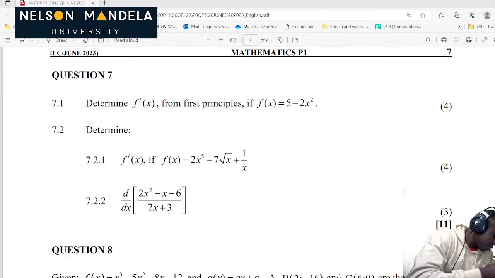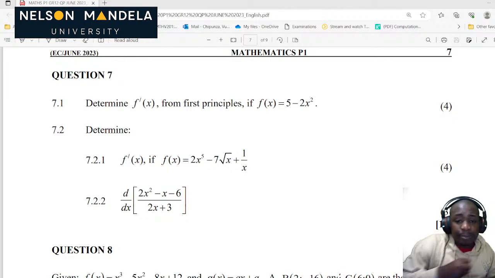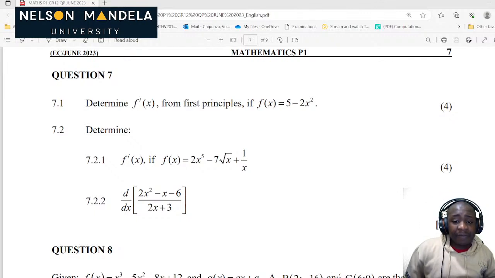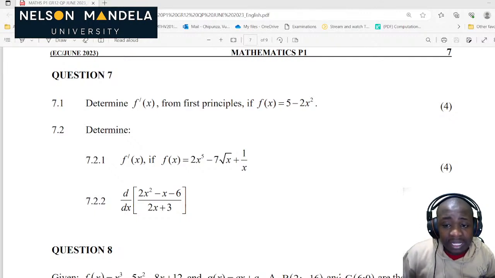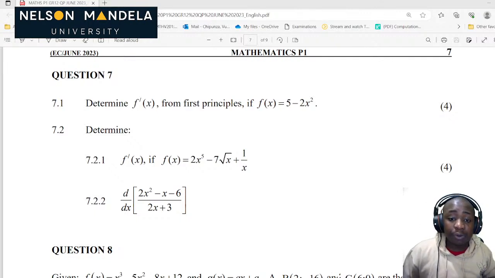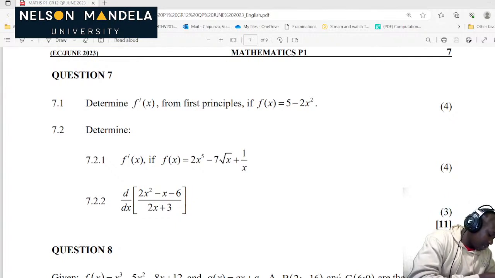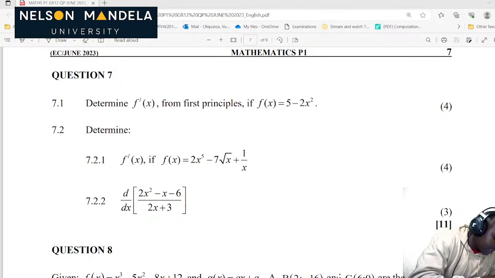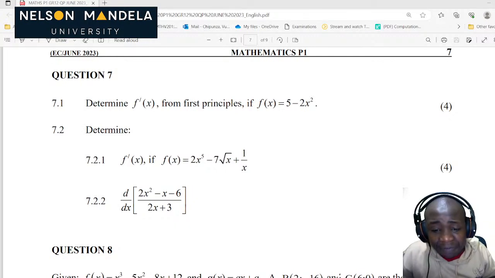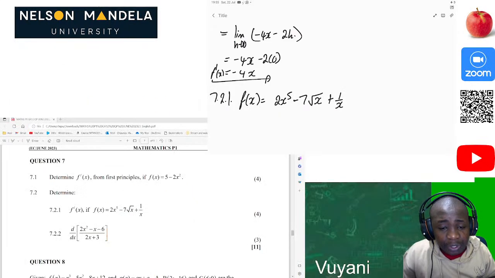Let's look at 7.2.1. Now determine f prime of x if we are given that f of x is that. So now we are using the power rule, okay. So f of x is equal to 2x to the power 5 minus 7 square root of x plus 1 over x. So this is straightforward, guys, okay. So we know the power rule.